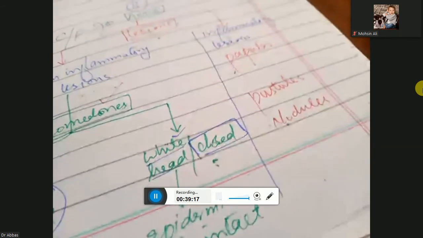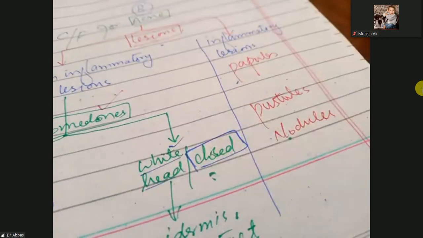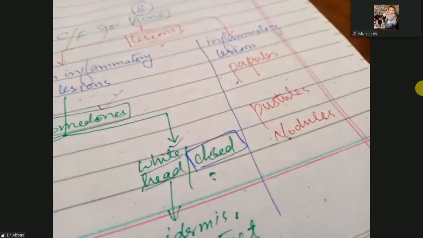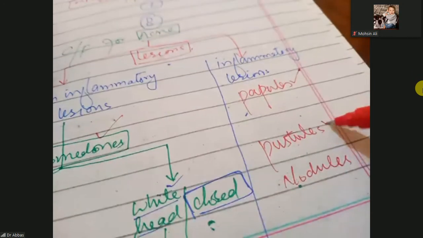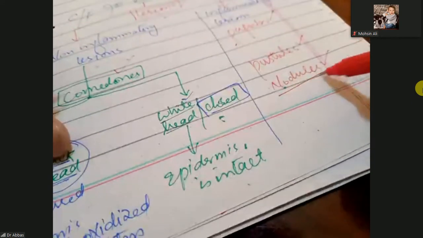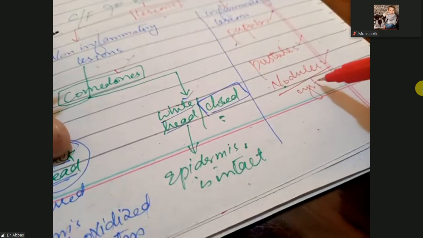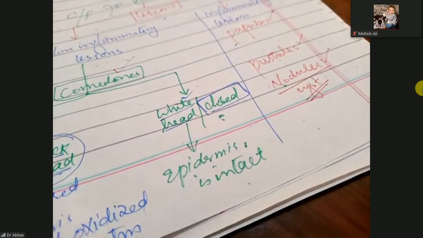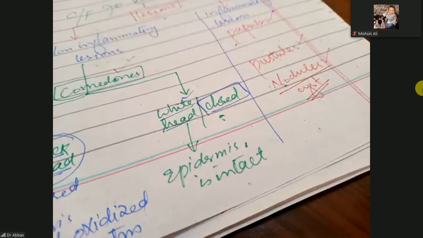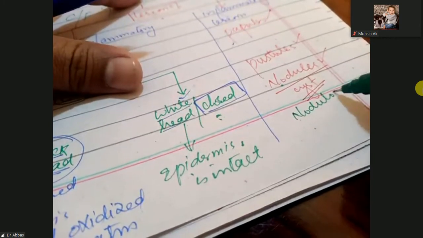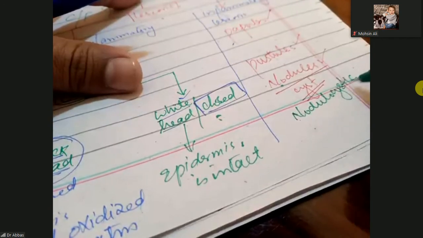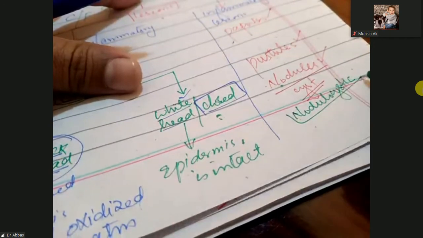Don't worry, I will show you the screen. Now I think it will be clear. Inflammatory lesions can be papules, pustules, nodules or cysts, and we call them nodulocystic.